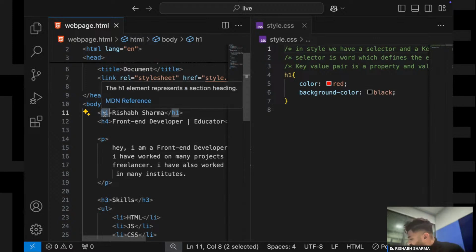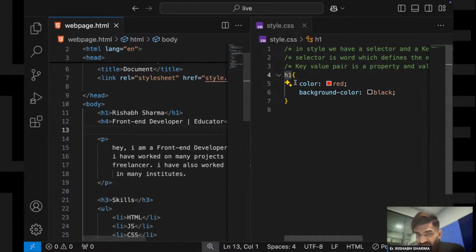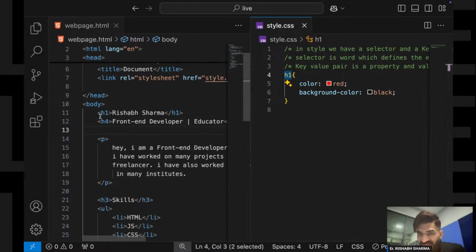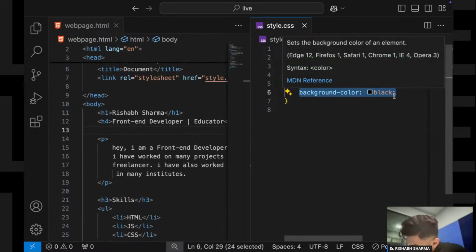So what I have said, I have targeted this h1 over here. मैंने यहाँ पे CSS को बोला, I said to the CSS, okay, what you have to do, you have to target this h1 tag from this HTML, and इस h1 tag का color red कर दो and background color black कर दो, right?